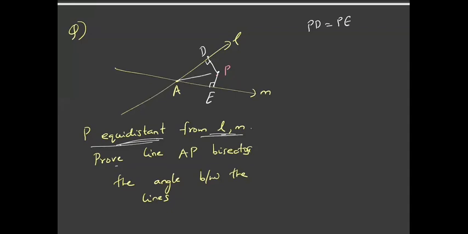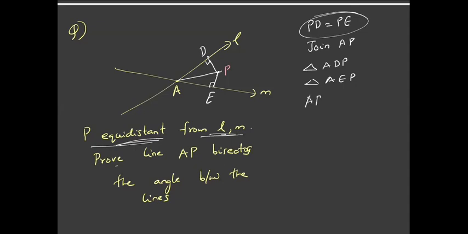Now I am joining AP. So if you consider these triangles ADP and AEP, you can see that these two triangles are congruent by RHS, since the side is equal and the hypotenuse is common.